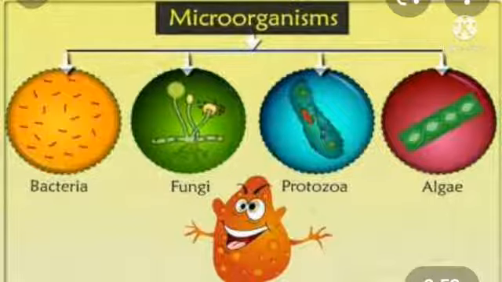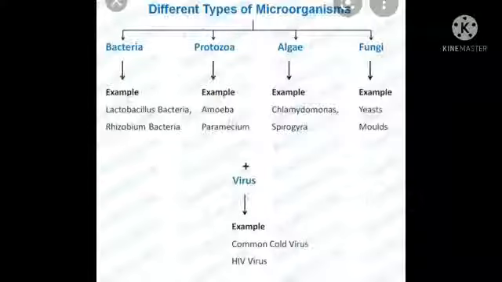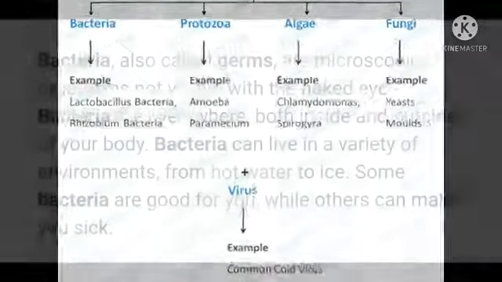Microorganisms can be divided into 5 major groups, that is bacteria, fungi, protozoa, algae and virus. So let us see their examples. Bacteria: lactobacillus, rhizobium. Protozoa examples are amoeba, paramecium. Algae examples are chlamydomonas, spirogyra. Fungi examples are yeasts and molds, and the virus examples are the common cold virus and HIV. So now we are moving on to discuss each of these microorganisms one by one.